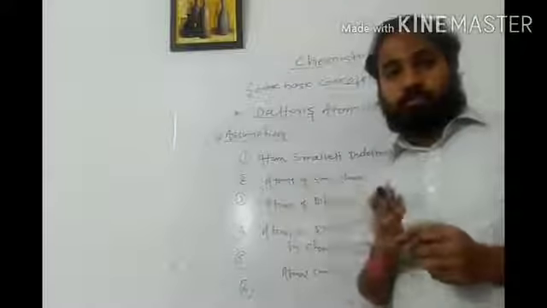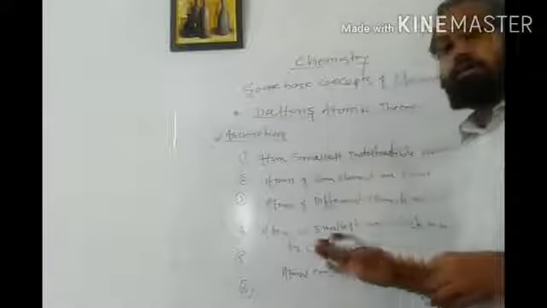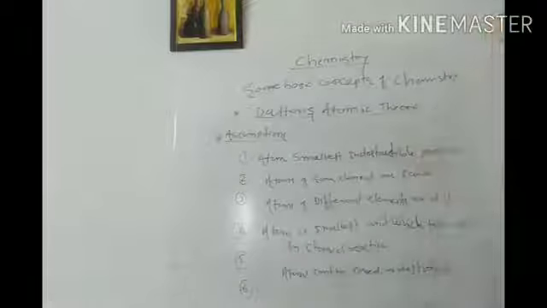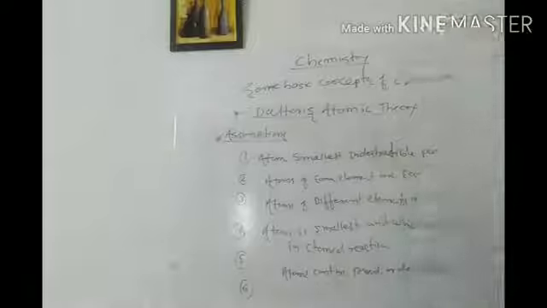We cannot create a new atom according to Dalton. So these are the postulates, or assumptions, of Dalton's atomic theory.